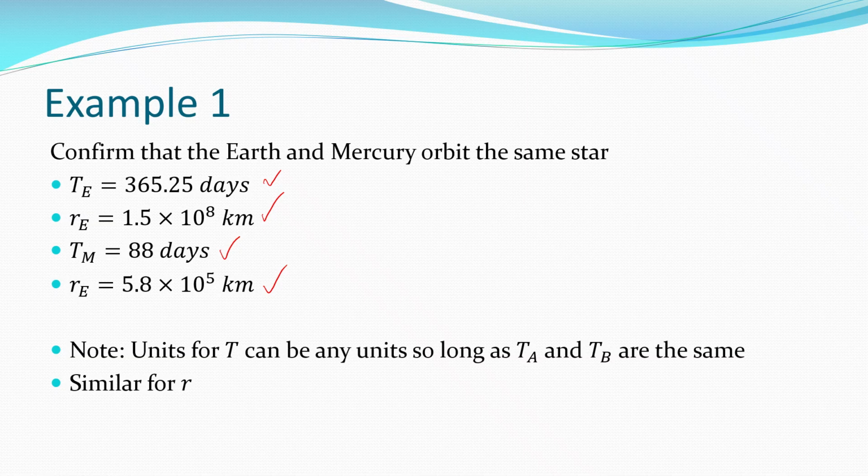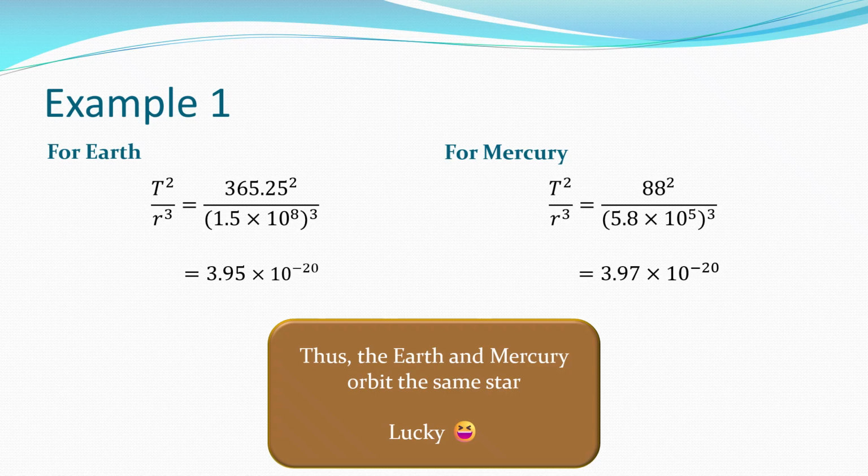This is another example where we don't need standard units. All right, what do we got? So for Earth, T squared over R cubed is what we're going to work out. I plug my numbers in, put it in the calculator, and it all comes out in the wash there. I get this value of 3.95 by 10 to the negative 20. I do the same for Mercury over here, and I get pretty much the same number. And we should get about the same number for objects orbiting the same object, which is the sun. So because they're the same number, our conclusion here is that Earth and Mercury are orbiting the same star, which obviously is advantageous for us.